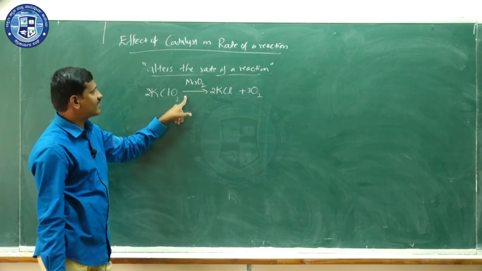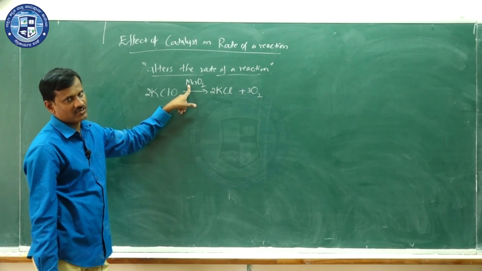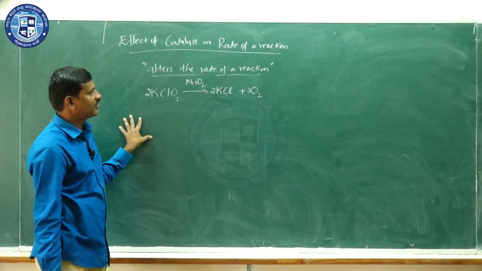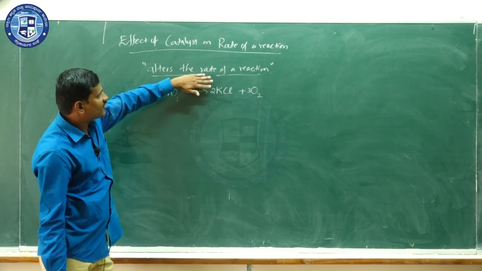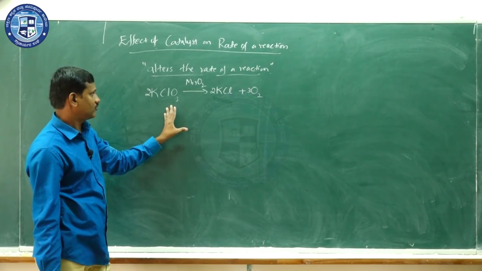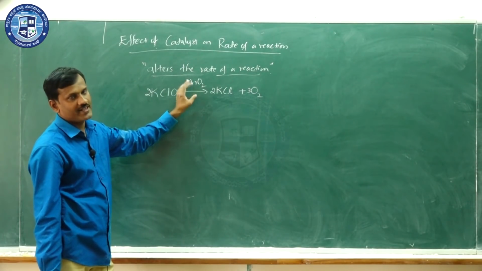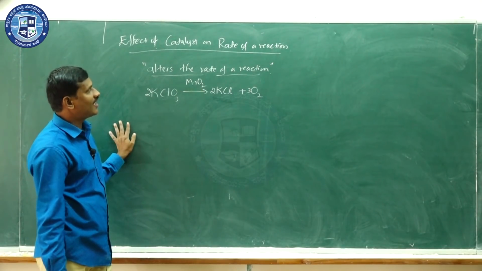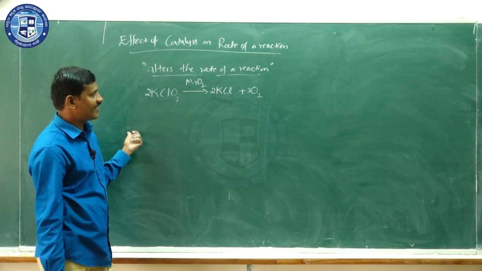This is accelerated by manganese dioxide, so it is the catalyst for this reaction. In the absence of MnO2, this reaction is slow, but in the presence of MnO2, it is fast. Let us see how this alters the rate of a reaction.